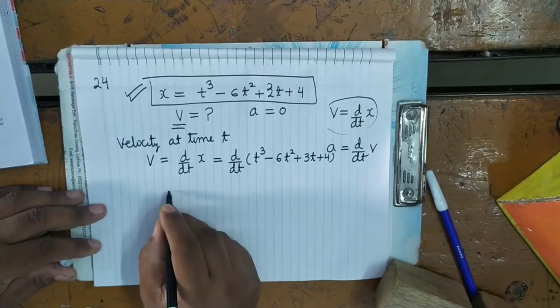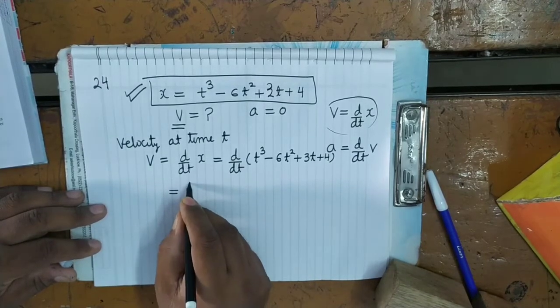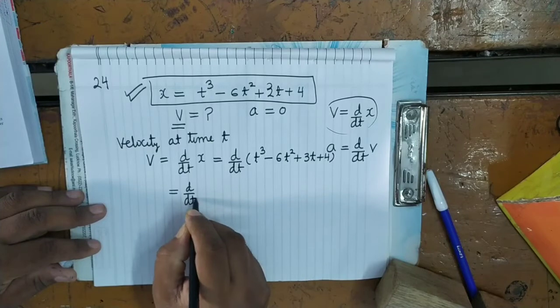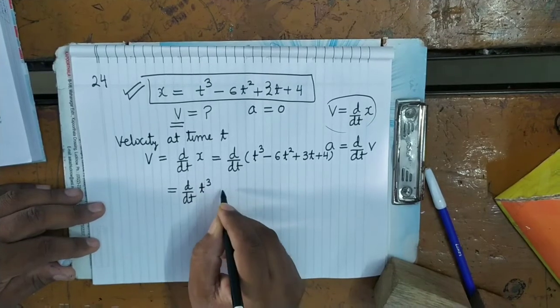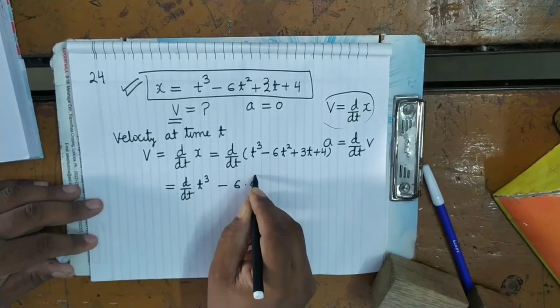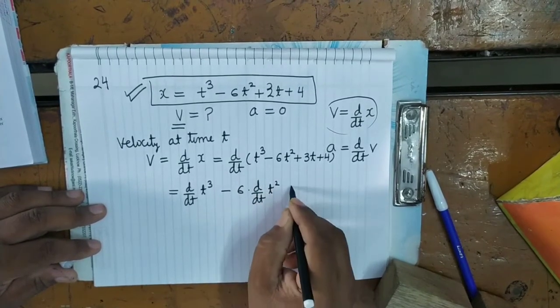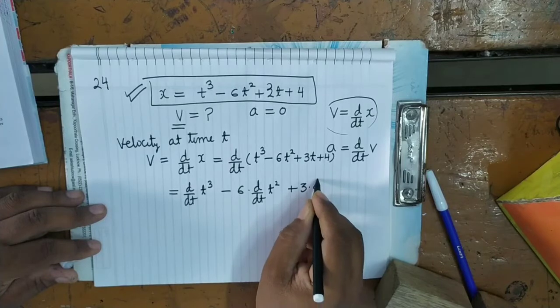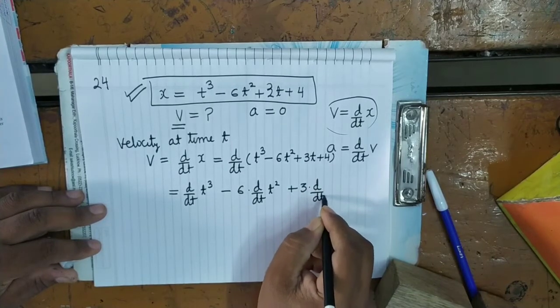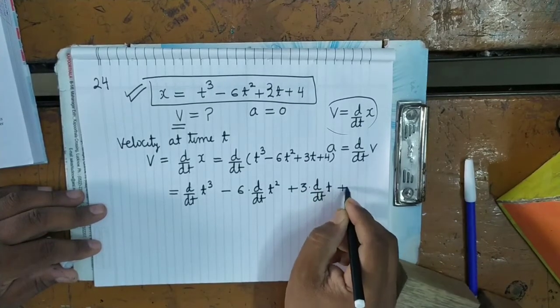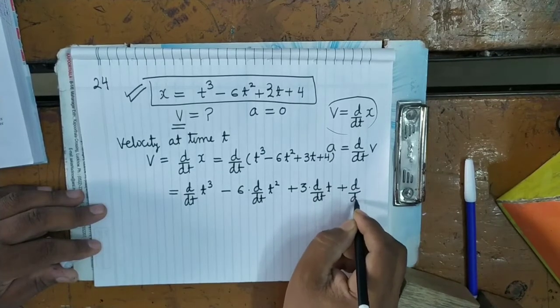Now you separate the terms. So d by dt of t cube, d by dt of t, then d by dt of 4.